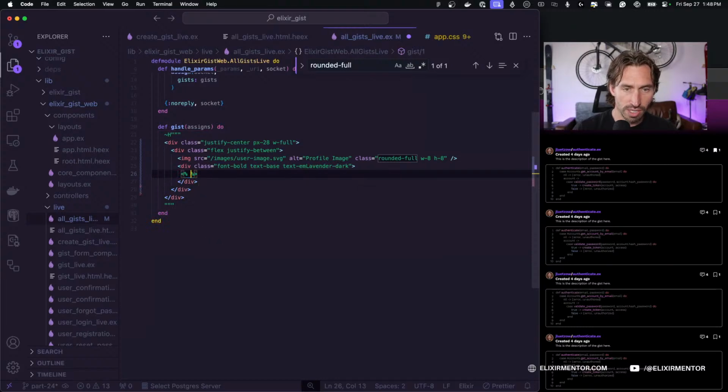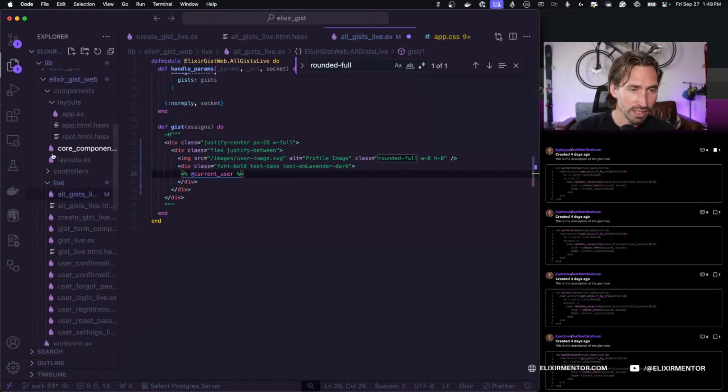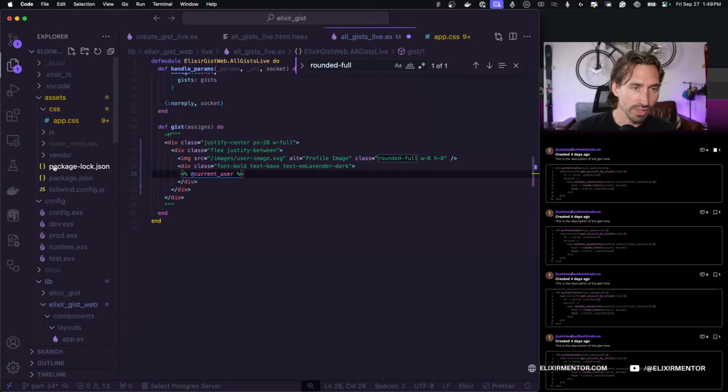All right, so now we need to call our @current_user. And actually, we're going to do this temporarily. I don't want to call current user because obviously the username would change for whoever's looking at it. But we need to preload the user that created the gist, and I don't believe we've done that yet. And I don't want to sidetrack myself. Let's just look. We'll verify.